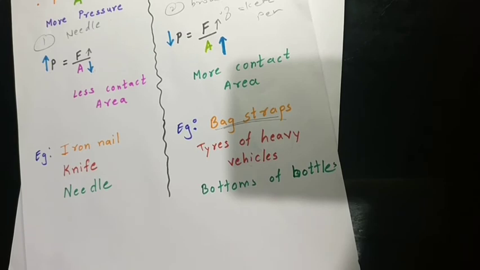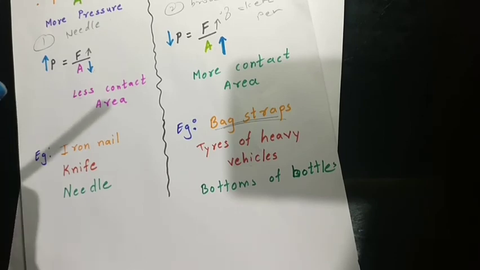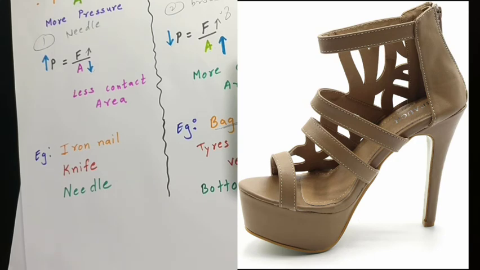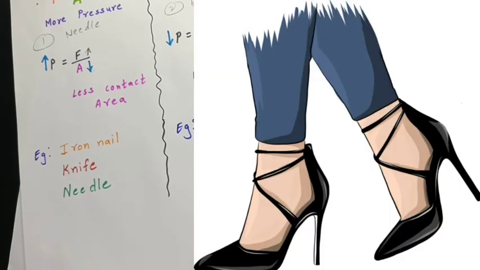Okay. One more example I will share with the girls: every girl wants to wear high heels, right? When you wear high heels, you experience that there are chances you may fall down, right? Someone pushes you and you may easily fall down. So what is the reason behind this? You don't know how to walk?